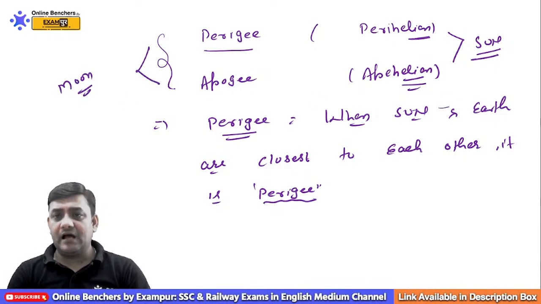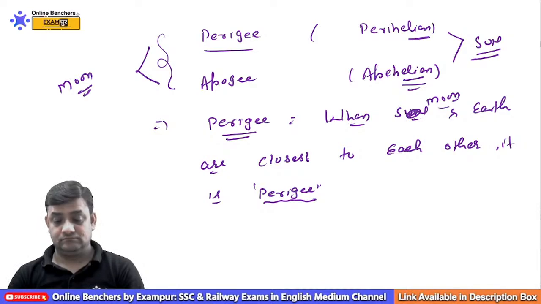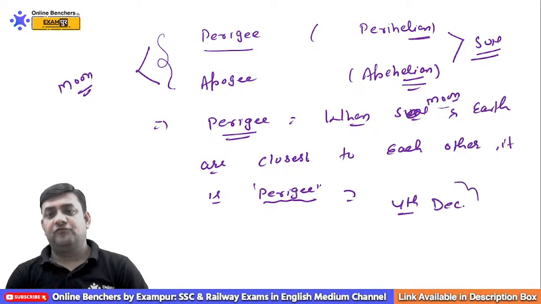So when moon and earth are closer to each other, that will be called the perigee, and this is on 4th December.